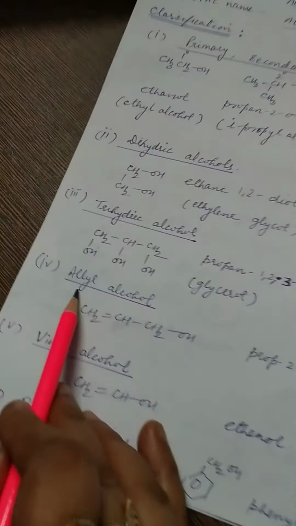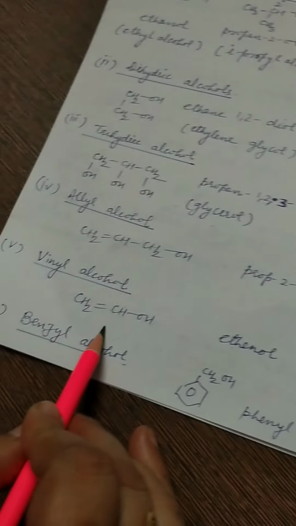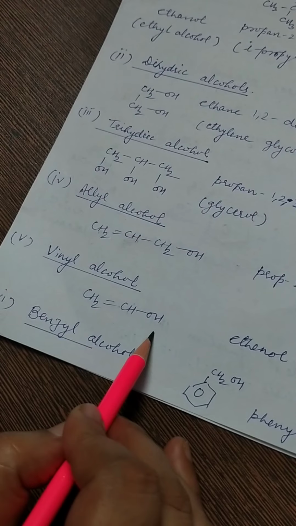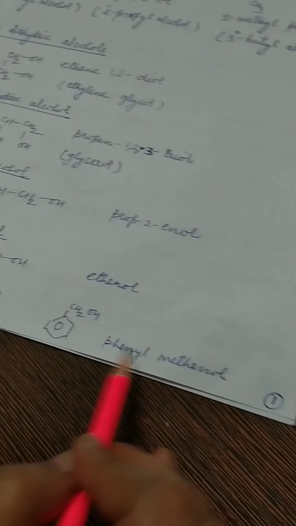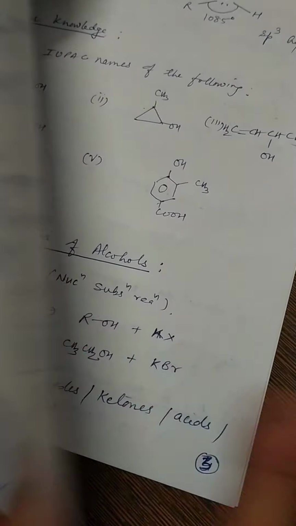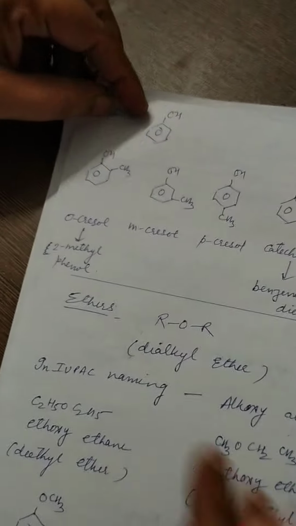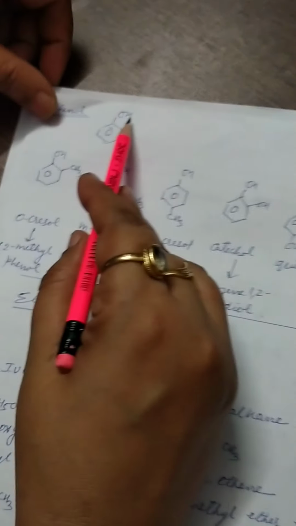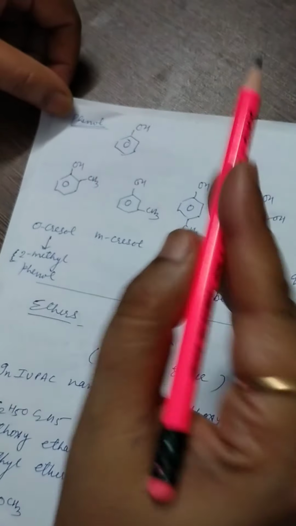As you know the allyl group, when OH is attached with an allyl group, this is called allyl alcohol. When it is attached with a vinyl group, it is called vinyl alcohol. And when the OH group is attached to a benzyl group, this is called benzyl alcohol. When the OH group is attached to an aromatic ring, this is called phenol.